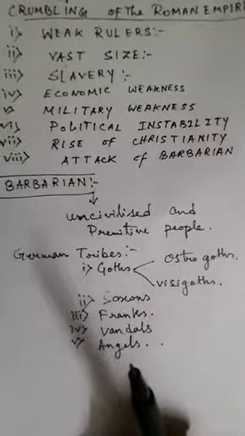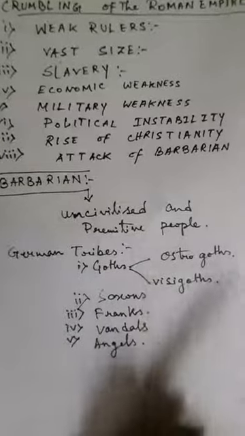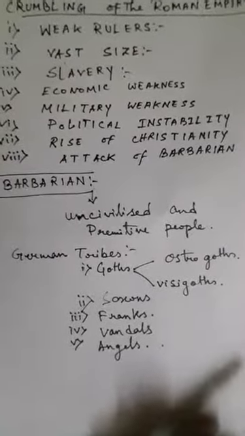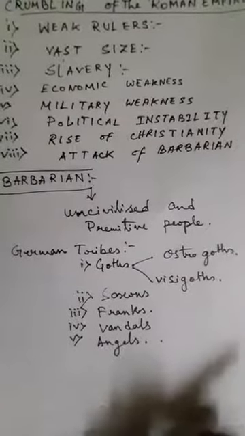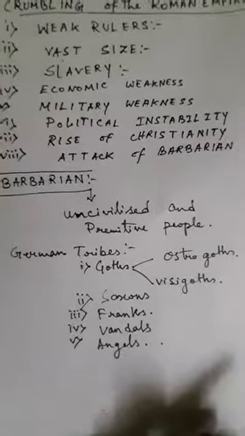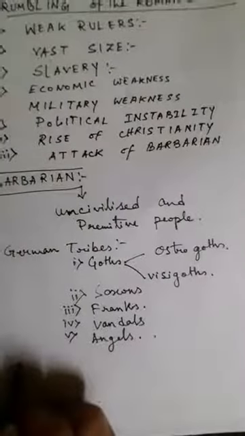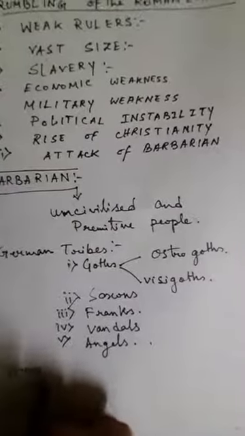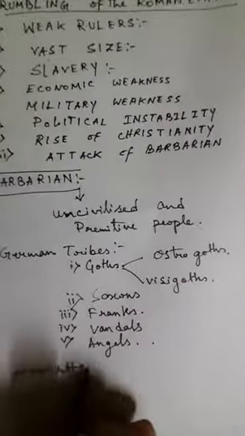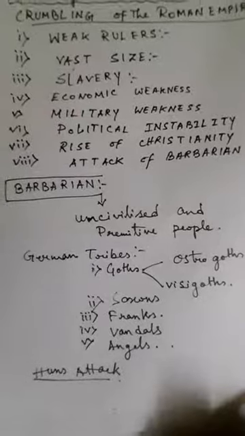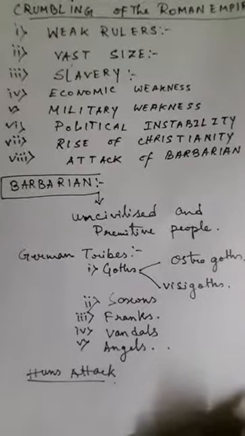Also we see, apart from these Germanic tribes, later the Huns also came inside the Roman Empire, and the attack of the Huns also led to another factor for the decline of the Roman Empire. So another group that entered into the Roman Empire was the Huns. The Huns' attack also dealt a severe blow to the Western Roman Empire.